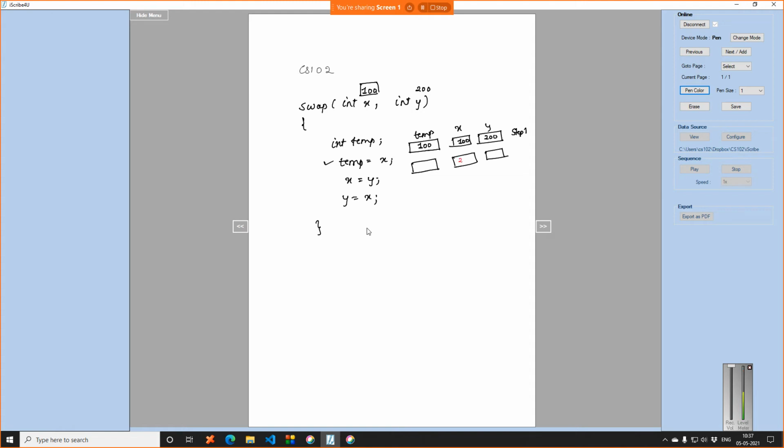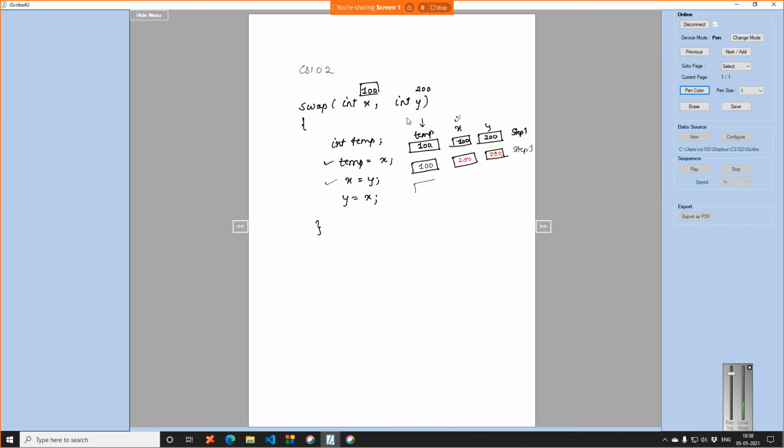So the value of x now becomes 200, and of course the value of y will be unchanged and the value of temp remains as it is. So value of temp will remain 100 itself, because we are not changing the value of temp, right? So now if you see, I am losing out the value of x, right? X and y at this step contain both 200, but to avoid this I already stored the value of x in a variable temp. See, temp still contains 100, which was nothing but the value of x that you can see in step 1, right?